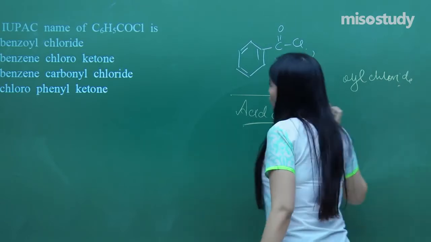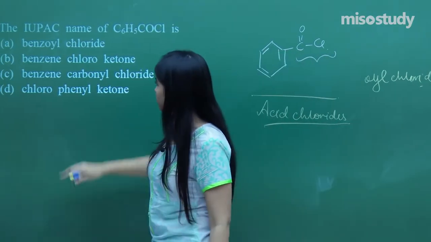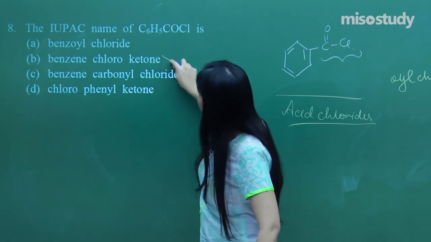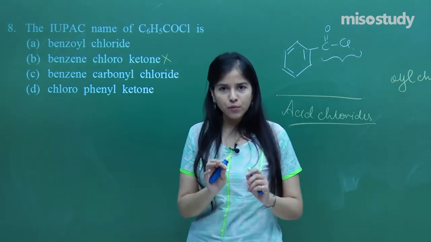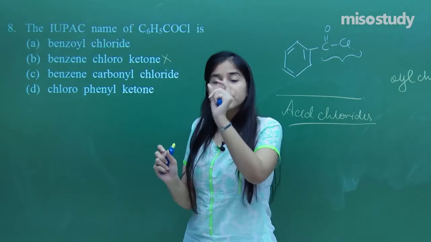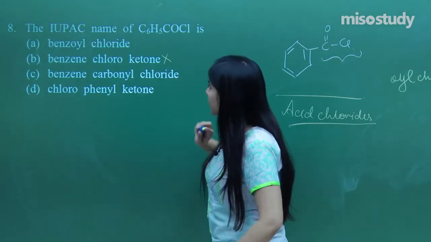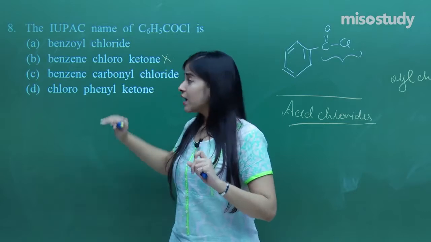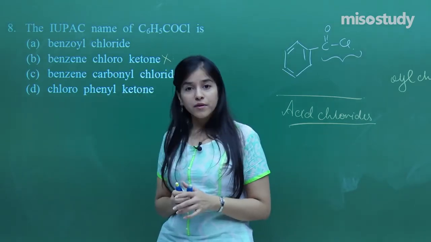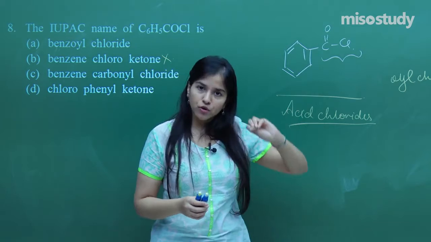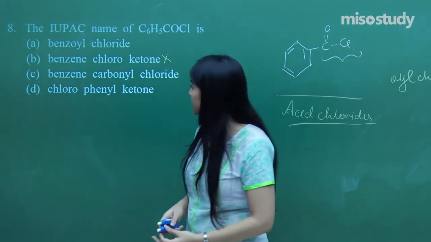If you look at the options, what are they? Benzoyl chloride, benzene chloroketone. Ketone will not be the answer, because here we are considering COCl as the whole functional group and not particularly the keto. Benzene carbonyl chloride is a possibility, because the carbonyl group is present here, so we could have mentioned it as carbonyl.